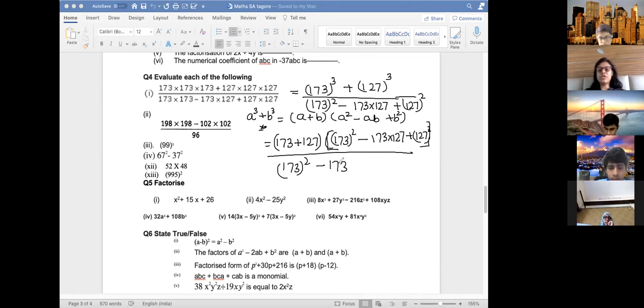Why am I not doing anything over here? Because you can see the same thing is there in the numerator also, so I can cancel it. This whole bracket cancels with this whole bracket, and you are left with the answer 173 plus 127. What is the answer? 7, 8, 9, 10, 0, carry 1, again 10, then 1, 2, 3. 300 is the answer. Understood how to do this type of question?